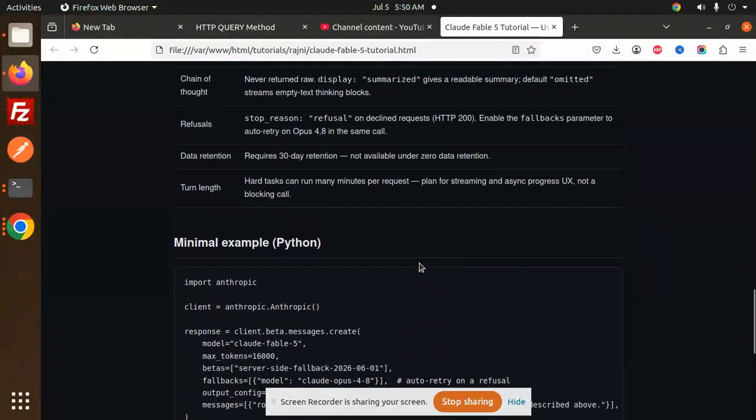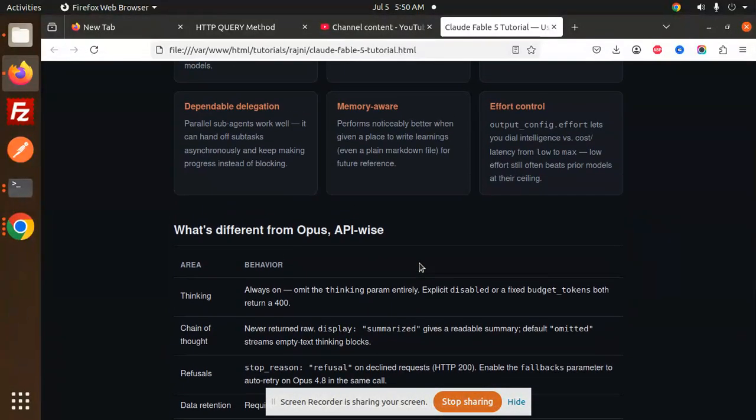Okay. So this is one of the best models, and it is back again. So you can use it, and I think it is free till July 7.